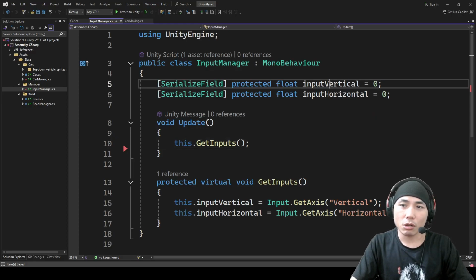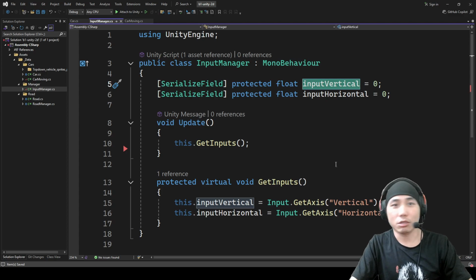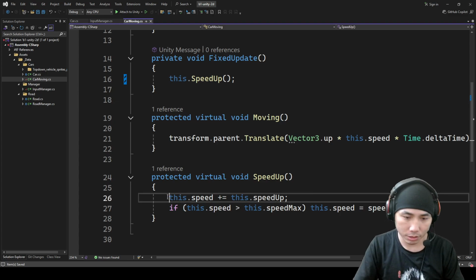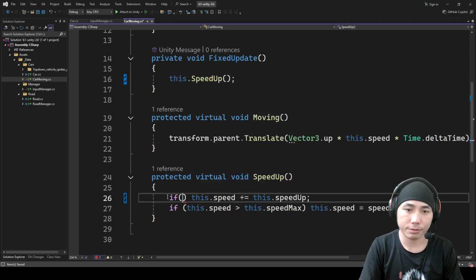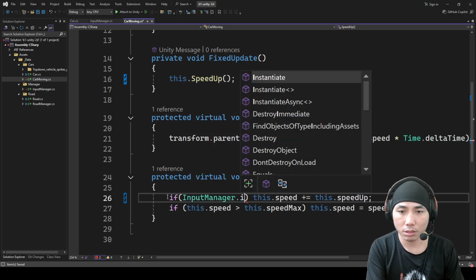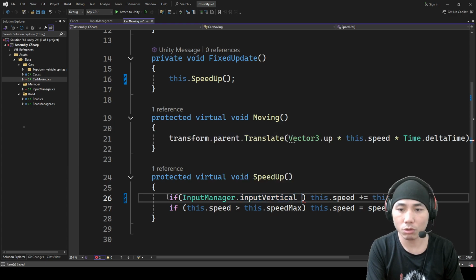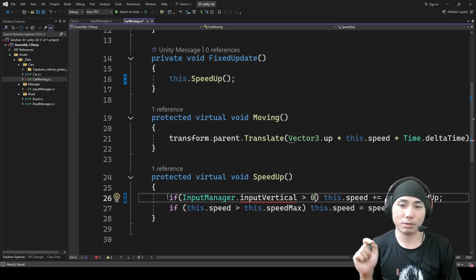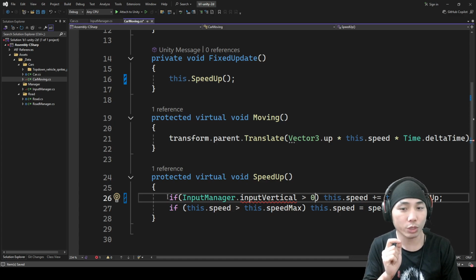What are we going to do with this one? In other words, how can we use it? The way I want is to say, if input manager input vertical is greater than 0, then we increase the speed. That's what I want. But we have an error here.